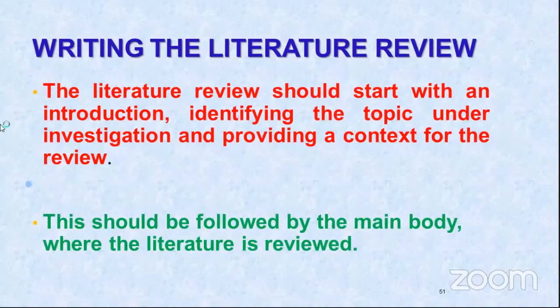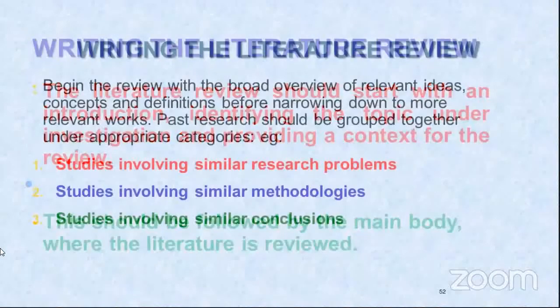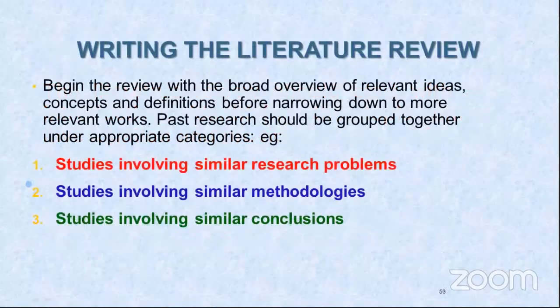It should start with an introduction, identifying the topic under investigation and providing a context for the review. It should be followed by the main body where the literature is reviewed. Sometimes the question is which areas and studies we should review.